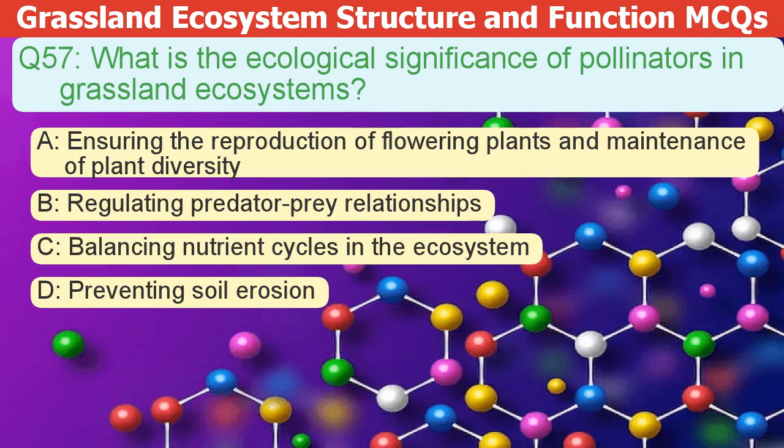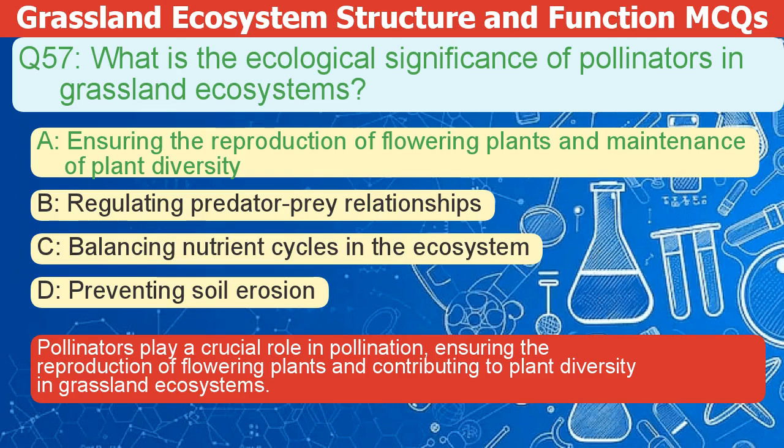What is the ecological significance of pollinators in grassland ecosystems? A. Ensuring the reproduction of flowering plants and maintenance of plant diversity. B. Regulating predator-prey relationships. C. Balancing nutrient cycles in the ecosystem. D. Preventing soil erosion. The correct answer is A.